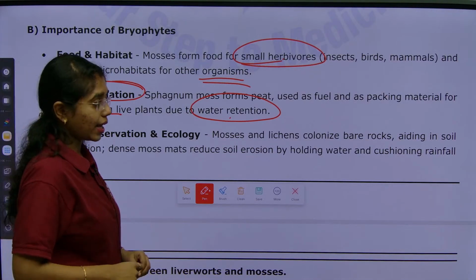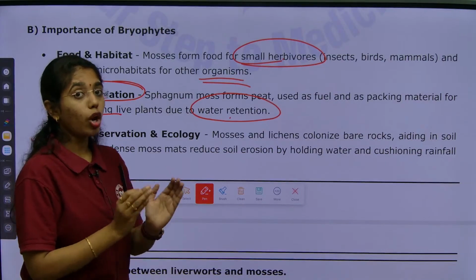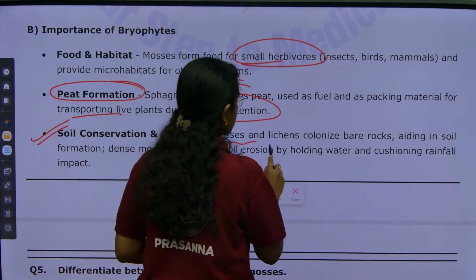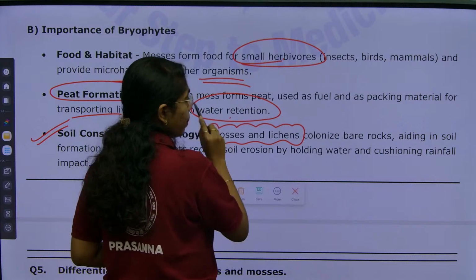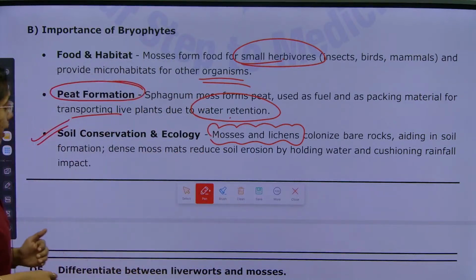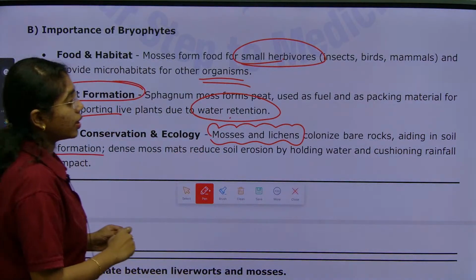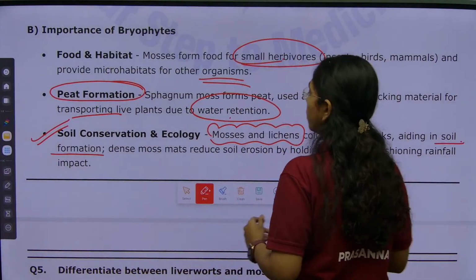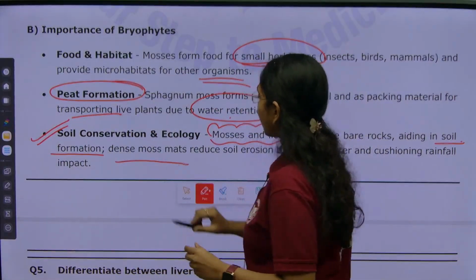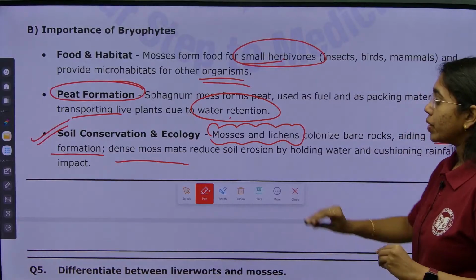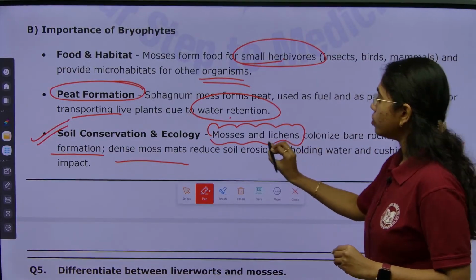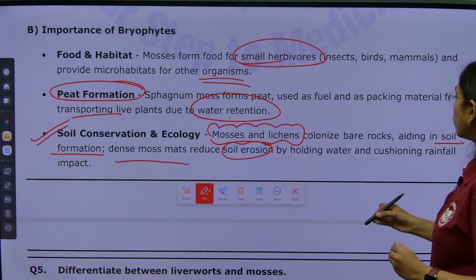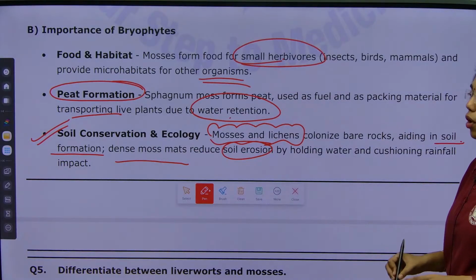Mosses and lichens will colonize bare rocks, which will aid in soil formation, and dense moss mats will reduce soil erosion by holding water and cushioning rainfall impact.